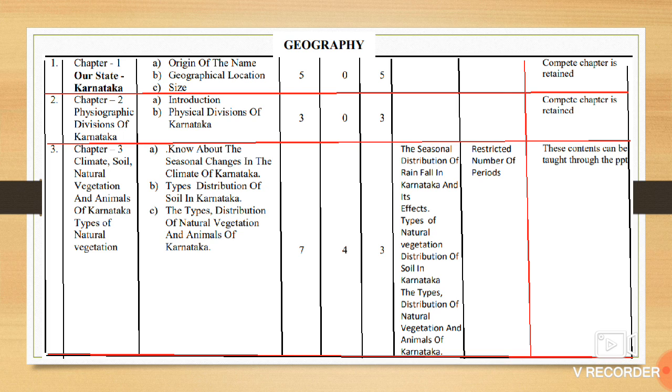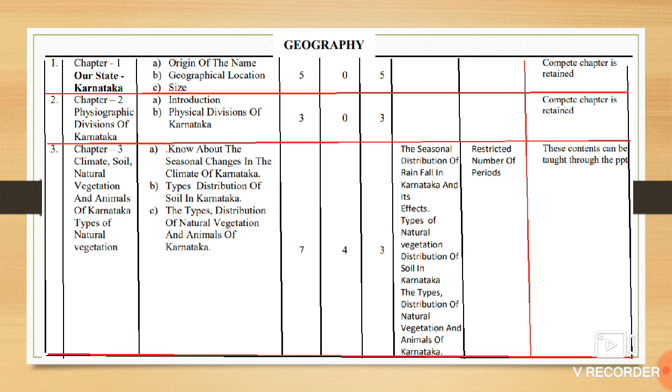Moving to geography, chapter number 1, this complete chapter, that is our state Karnataka, is completely retained. Chapter number 2, physiographic divisions of Karnataka. Again, it is completely retained. There are no changes. There are no reduced portions.